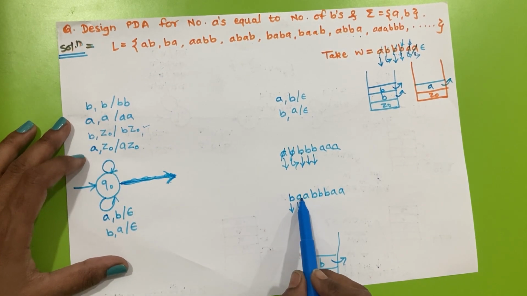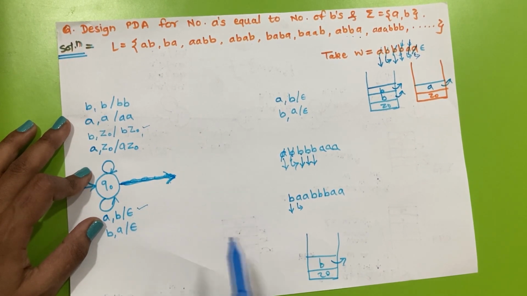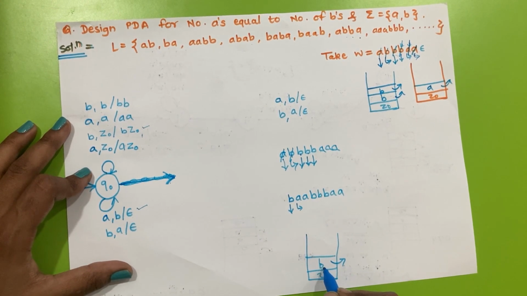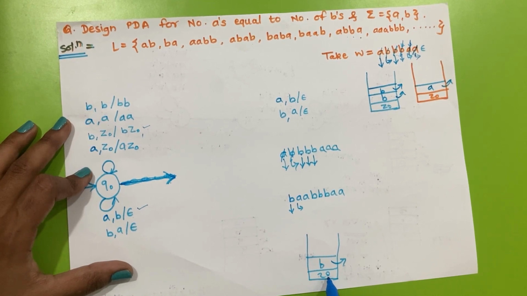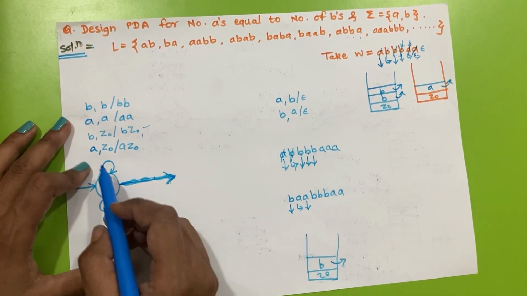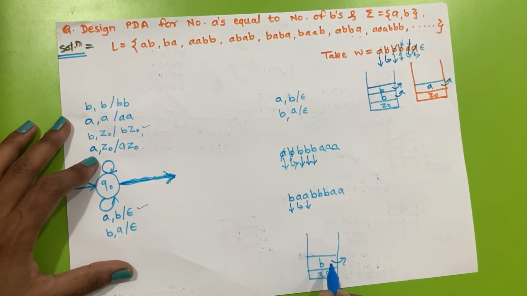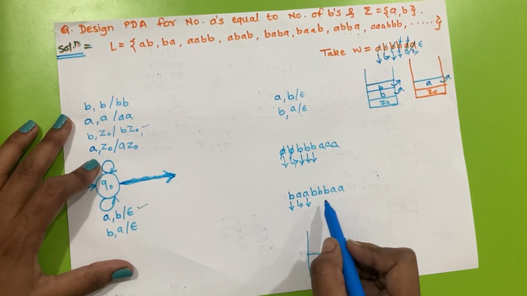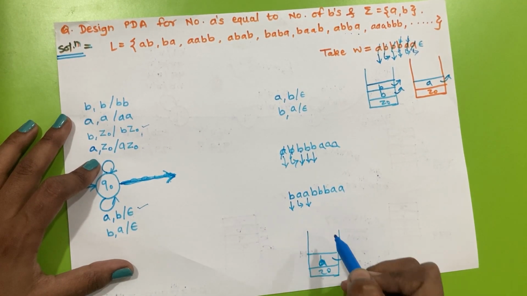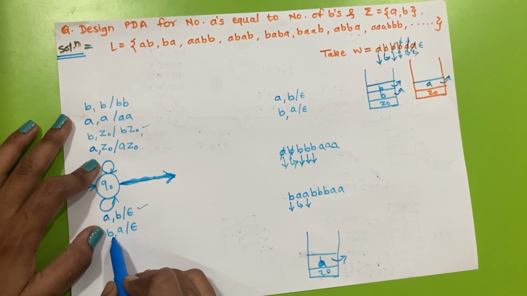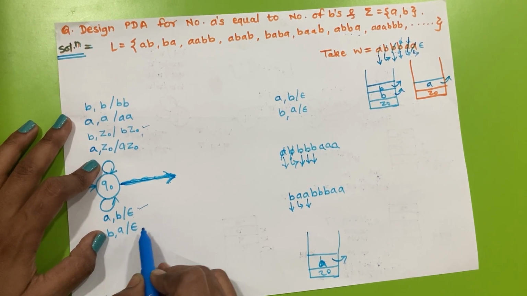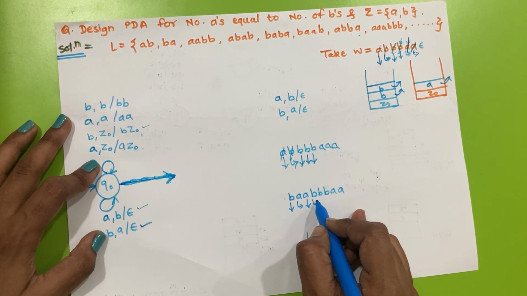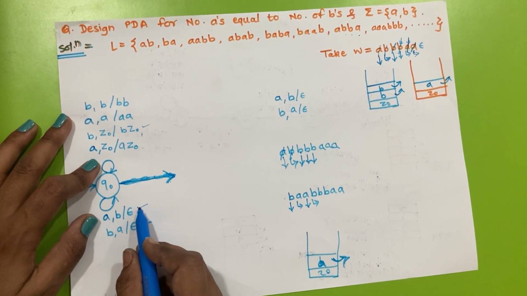Now we have A, but we have popped the B, so top of stack is Z0, so we will push A onto the stack, by following this transition. Now for this B we have top A, so reading input symbol B with top of stack A, we will pop this A, by following this transition.